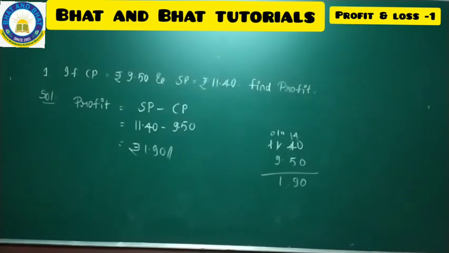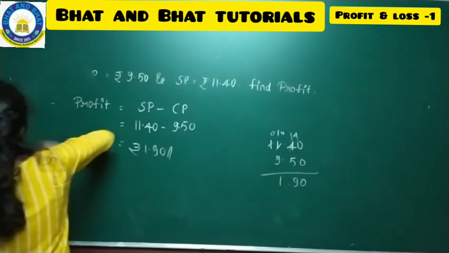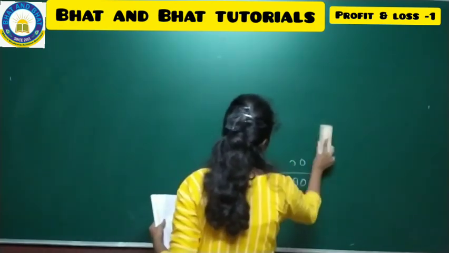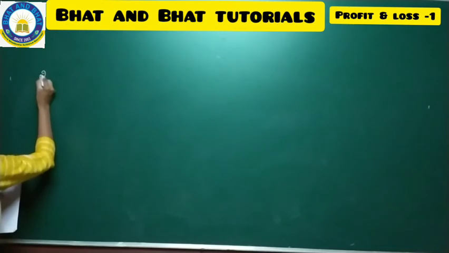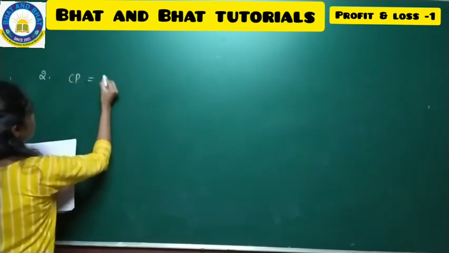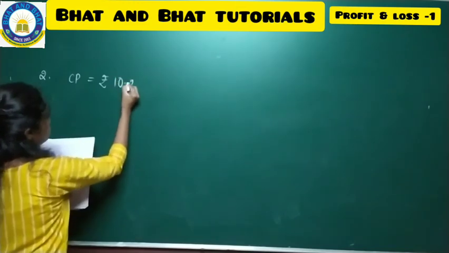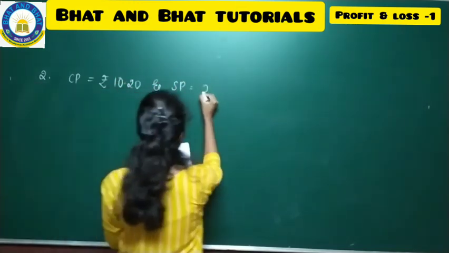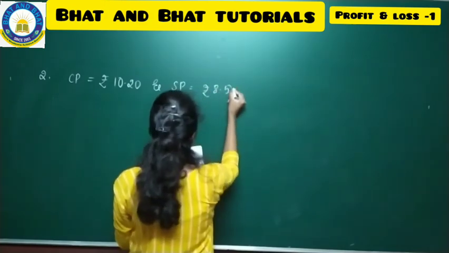So fine, hope you all copied the first problem. Let us move on to the next problem now, the problem number 2. See to the second problem. CP is equal to rupees 10.20 and SP is equal to rupees 8.50.